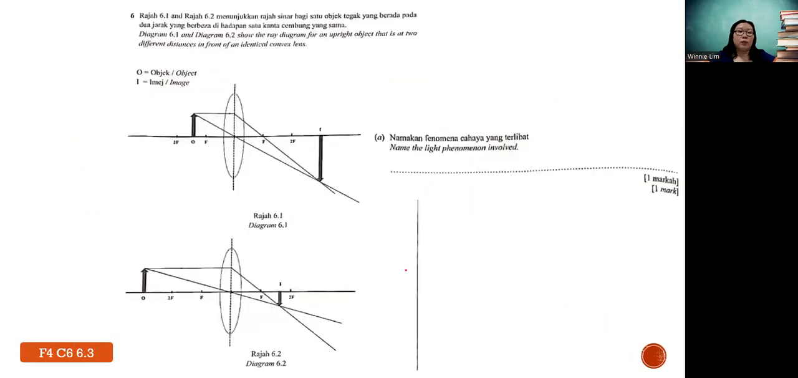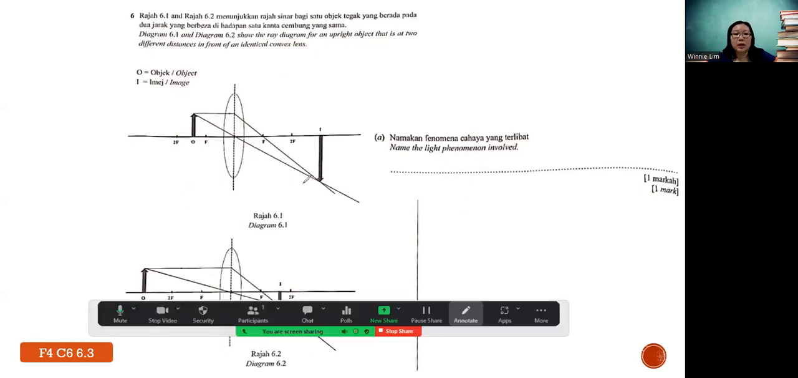Okay, then move on. Again, comparison question, question 6. This is under Form 4, Chapter 6, on the idea of image formation for lenses. Diagrams 6.1 and 6.2 show the ray diagram for an upright object at two different distances in front of identical convex lenses. That means their object distance is different. First part, name the light phenomenon involved.